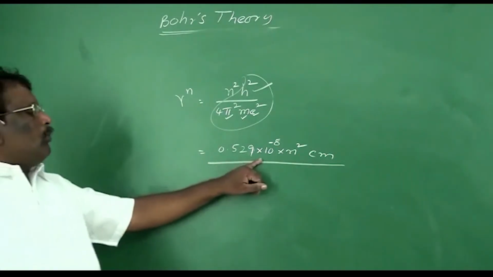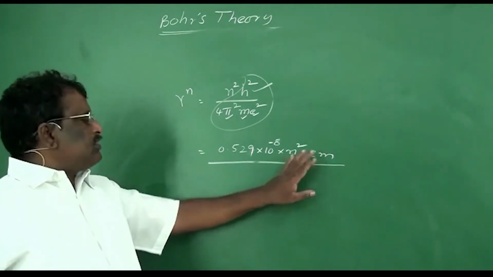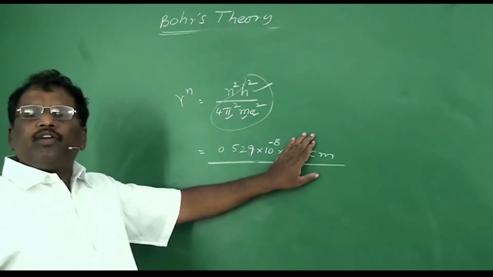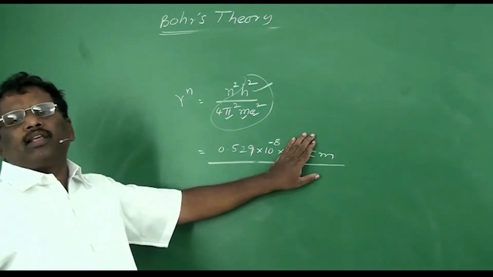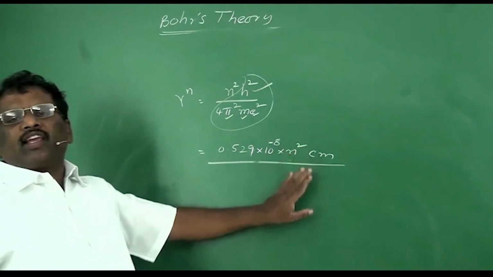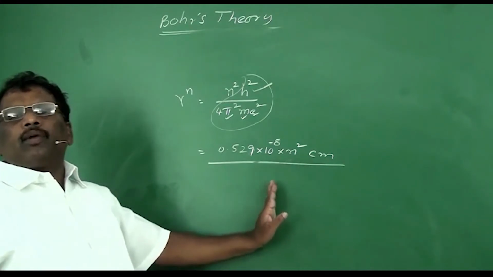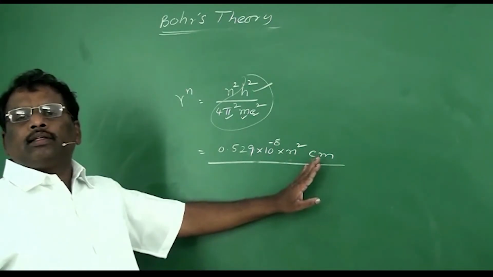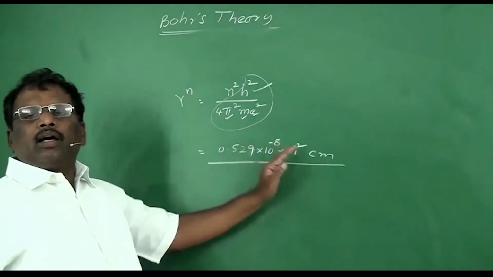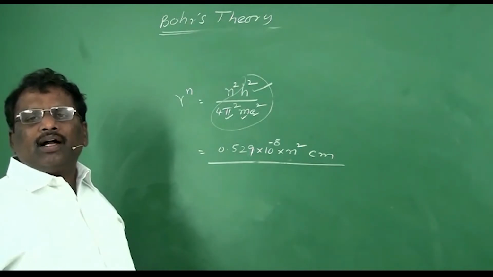By using this formula, you can easily calculate the radius of each orbit. For the first orbit it is 0.529 angstroms, or 0.529 into 10 to the power minus 8 centimeters. For the second orbit multiply by 4, for the third orbit by 9, for the fourth orbit by 16, for the fifth orbit by 25. So this is the radius of the hydrogen atom.